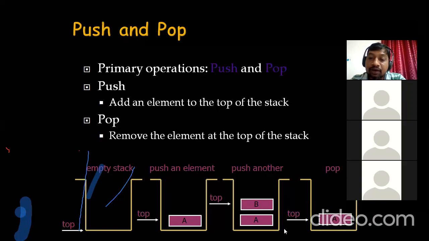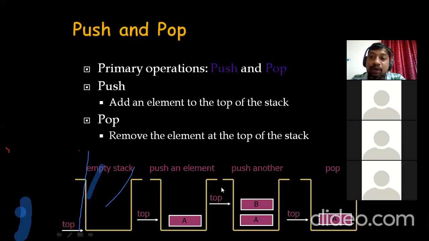So you can see here, after deleting B, now top is decremented so that it points to the next immediate element below B, that is A. Now the current top of the stack is A, not B, since B is already deleted. If B is there, that is going to be the top element.